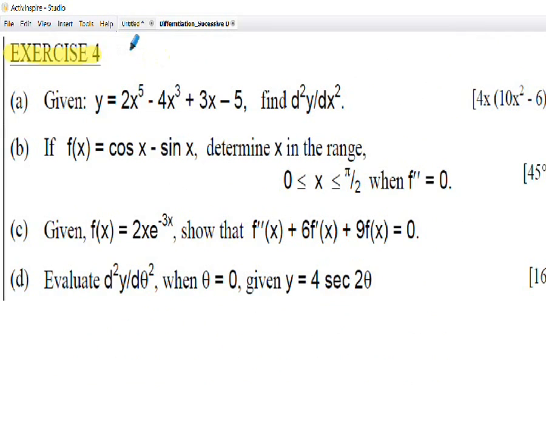Exercise 4 has 4 sub-questions here. I'm going to outline 3 of these in the slides that follow. I will leave you to look at the fourth on your own, although I will provide the solution on the slides for your reference.